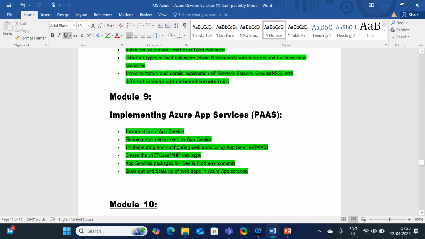As you know, App Services is a PaaS service which is used to host our application. Generally, we can host our application on top of App Services, or on top of a virtual machine, or on top of containers. It's our project requirement. Based on the project requirement, we are going to host our application on top of PaaS